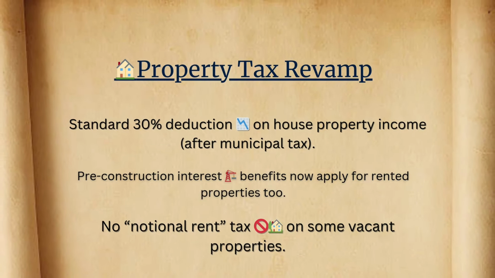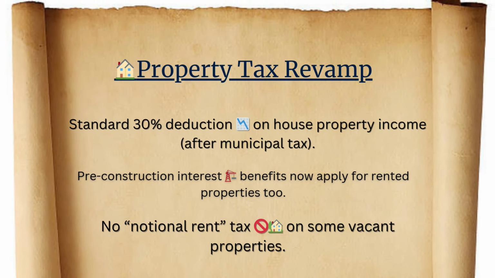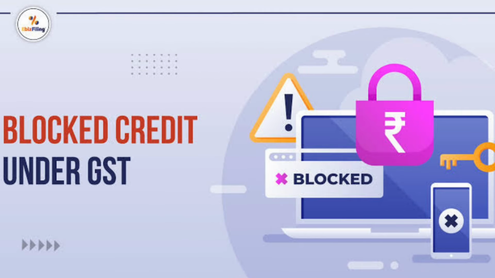Third, property tax revamp. Standard 30% deduction on house property income after municipal tax. Pre-construction interest benefits now for rented properties too. No notional rent tax on some vacant properties. Example: Raj, a GST registered property dealer, had to pay tax on deemed rent even if the flat was vacant. अब 30% डिडक्शन मिलने से taxable income ₹20,000 to ₹30,000 कम होगा, which he can use to buy more business inventory and claim GST credits.